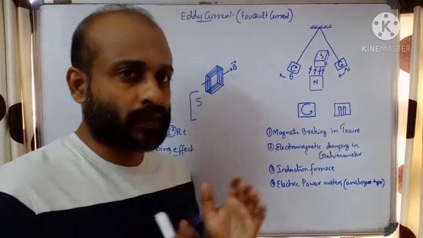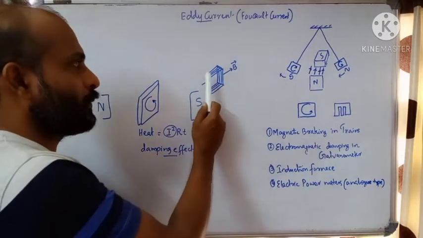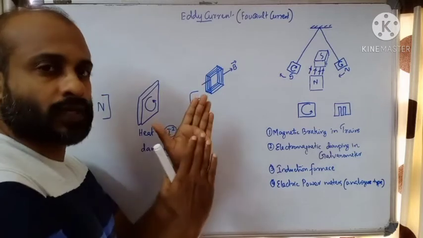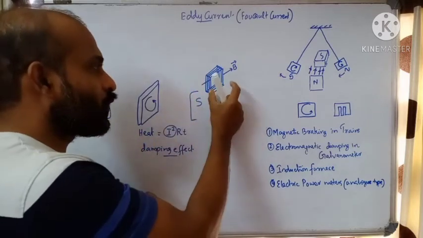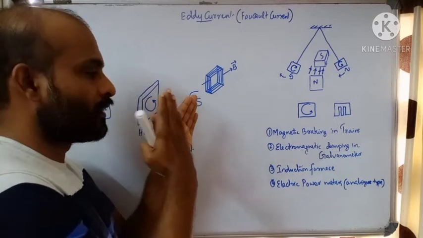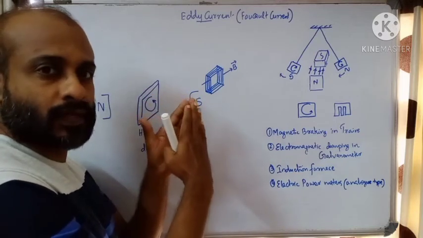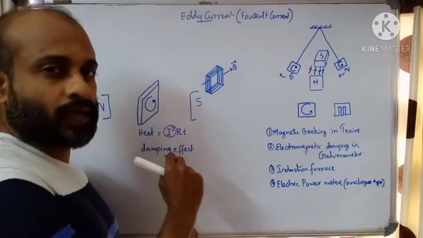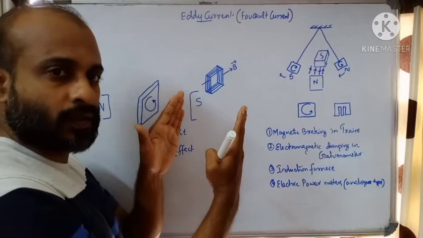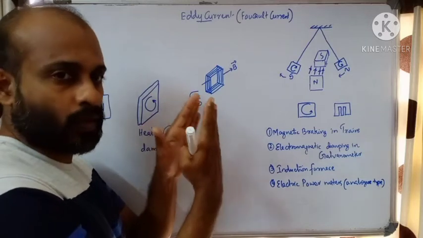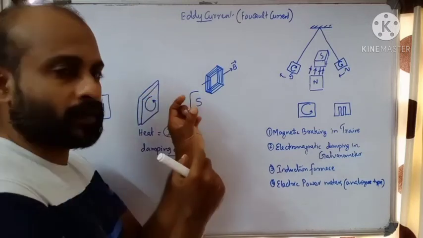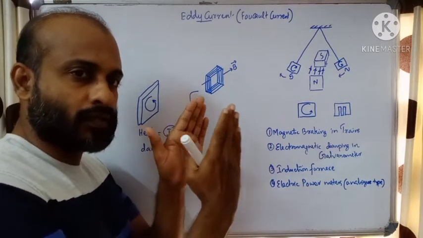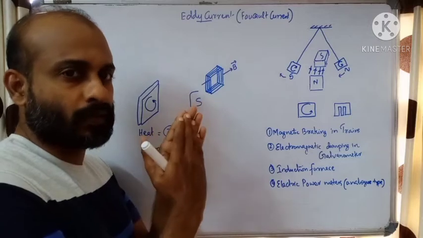So to prevent that, what they do is, when they make the core, there will be many metal sheets like this. One metal sheet over the other, then the next metal sheet. So they will paste these metal sheets together. Between them, they will use an insulating material. They will laminate the metal sheets. Okay, then these laminates are kept together very close. So if you want a very big metal piece, they will take a few small sheets and join these sheets with glue or any insulating material.